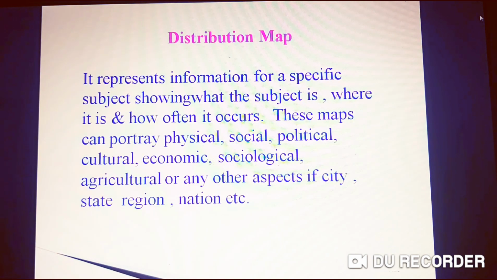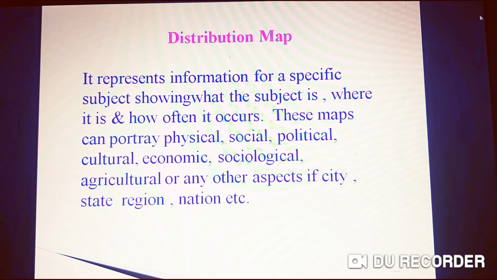Now, to draw a distributional map, we need statistical data. It is very important. You cannot make a map without statistical data. First of all, let's see what a distribution map is. It represents information for a specific subject, showing what the subject is, where it is, and how often it occurs.